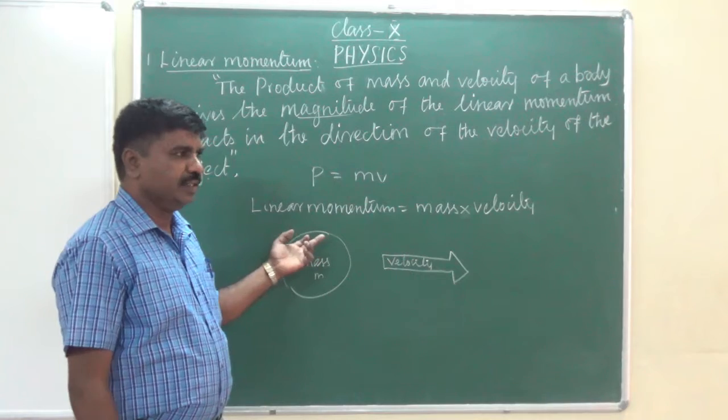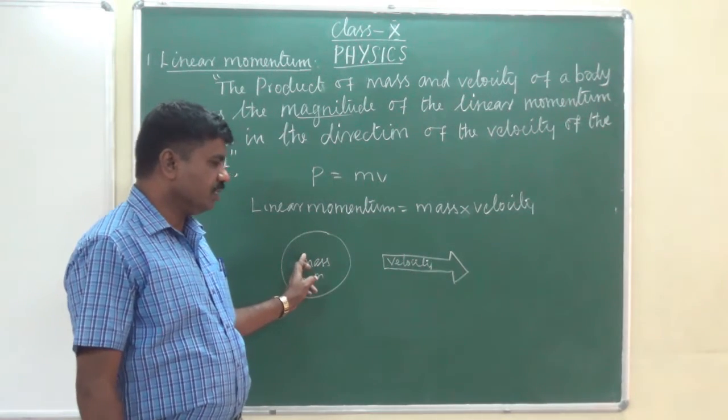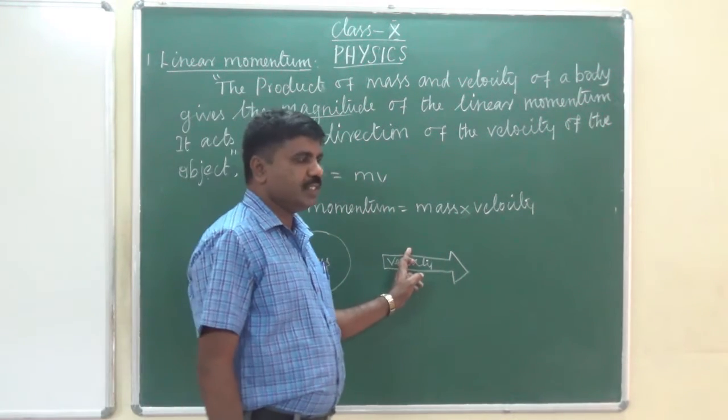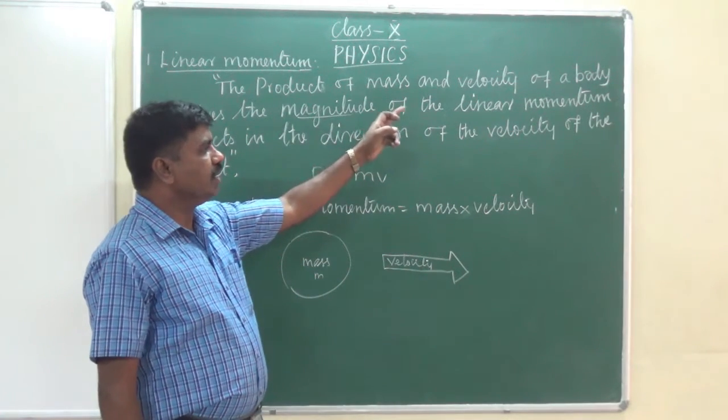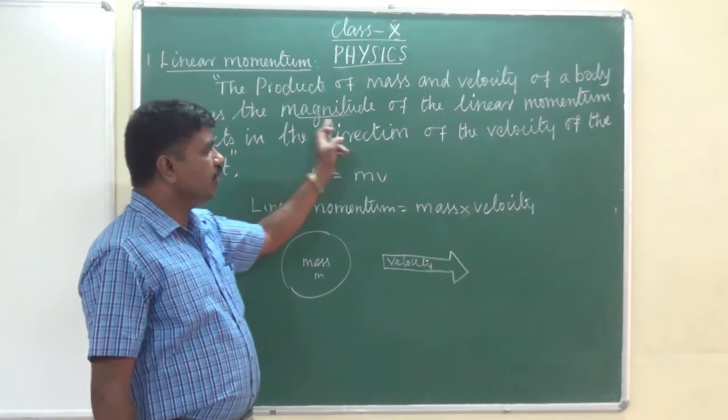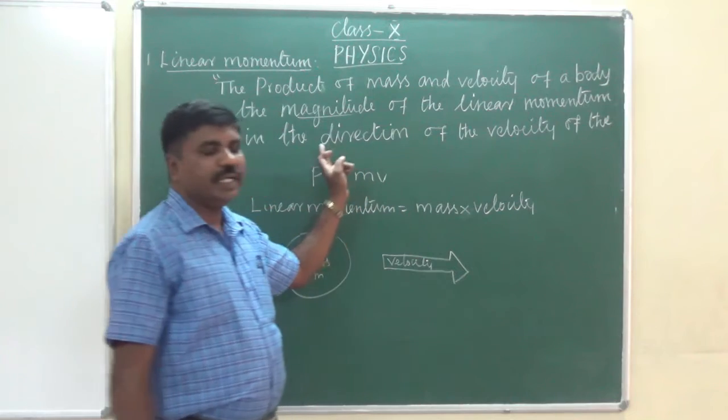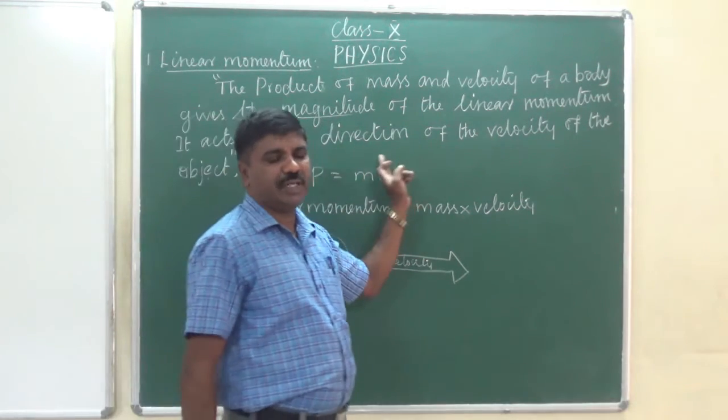So the object that has mass is moving in a straight line with some velocity. So the product of mass and velocity of a body gives the magnitude of the linear momentum. It acts in the direction of the velocity of the object.